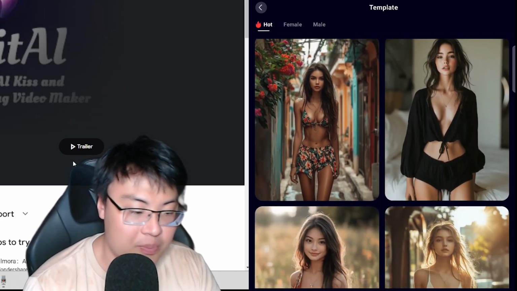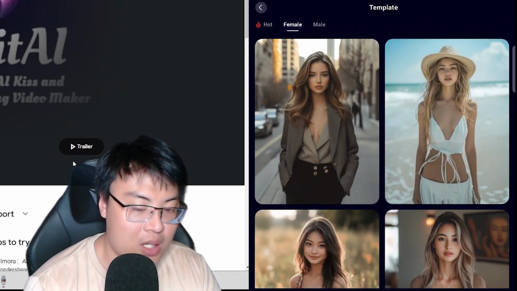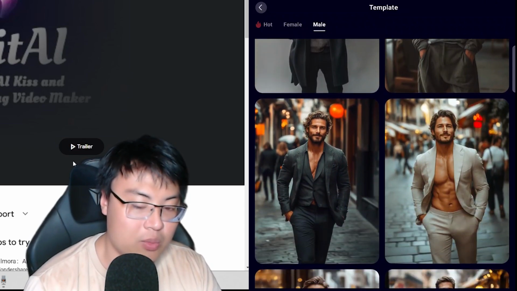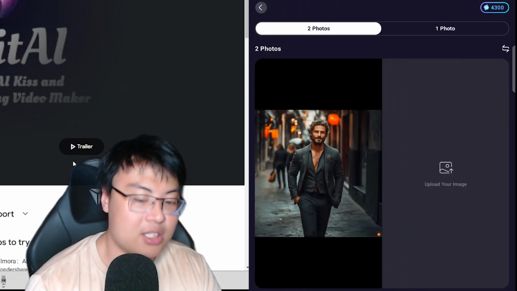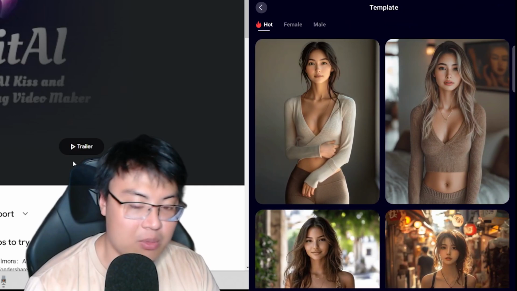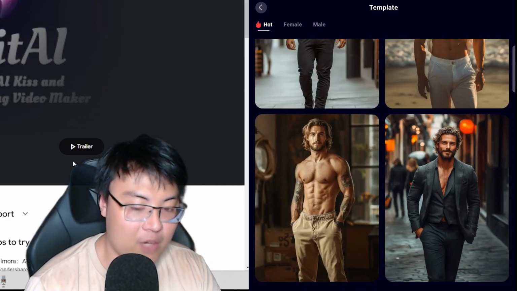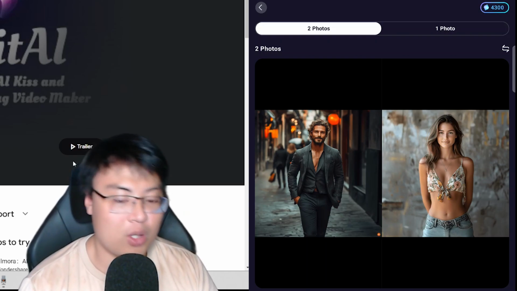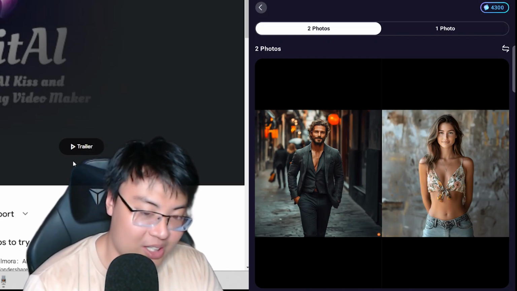So this is the girl. You can choose any guy's photo. For example, this is you, so maybe you have a photo of this is you. And you want to kiss, so maybe you upload a photo of a girl. Maybe you like this girl, and you want to make a video of you kissing.